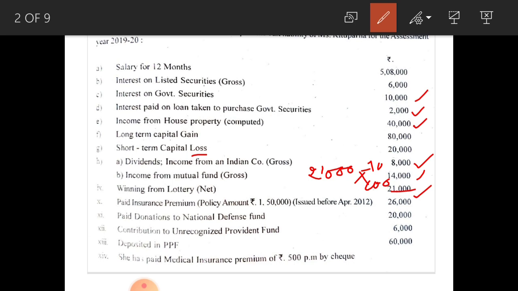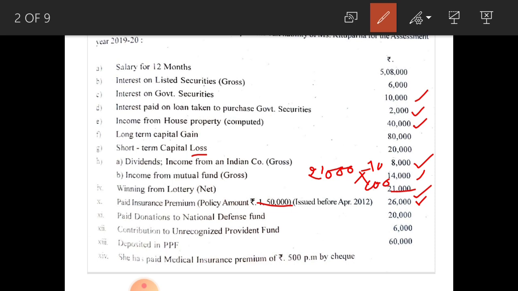Here amount is 26,000, you have to calculate 20% of sum assured 1,50,000, whichever is less you have to consider. 20% of 1,50,000 amounts to rupees 30,000 and the amount of premium paid given is 26,000. Whichever is lower you have to consider. So, you can consider this 26,000 rupees under section 80C deduction.